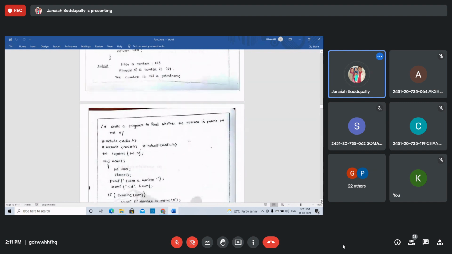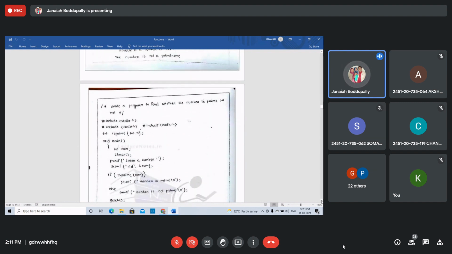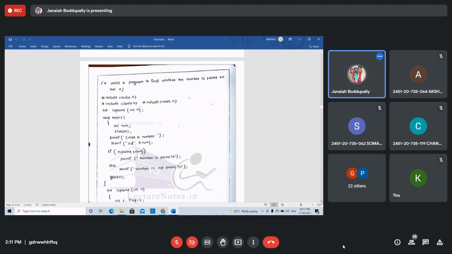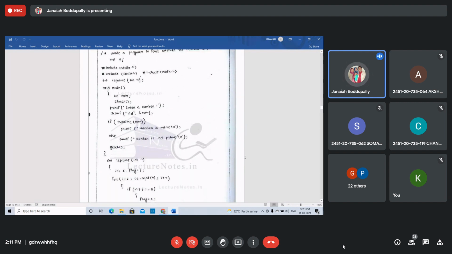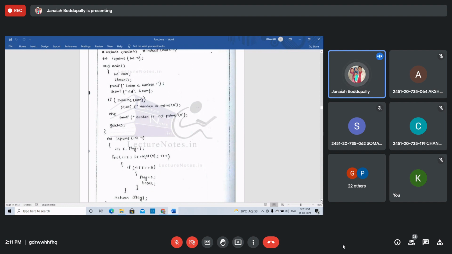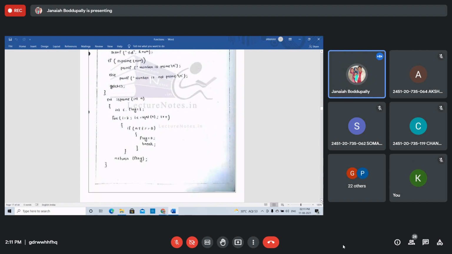Write a program to find whether the number is prime or not. Is prime is a function declaration. Name of the function is is prime. Then if is prime number, printf number is a prime number. Condition is true, prime, otherwise else. But where is the definition? Outside the main function. Is prime, the definition of function. Taking the flag, execute this one.